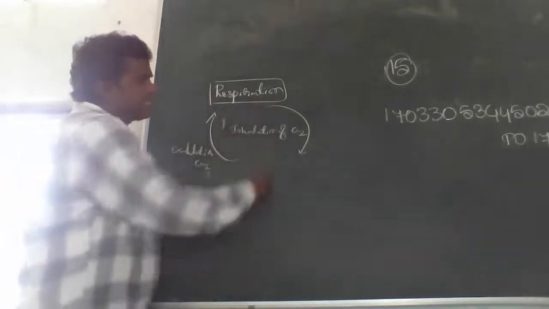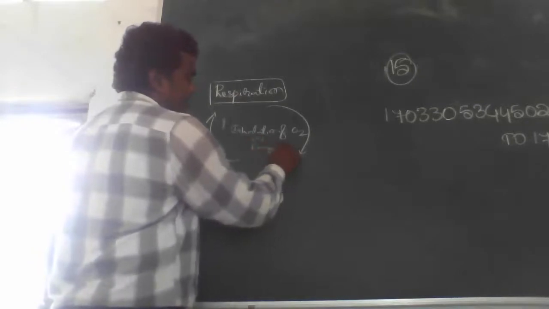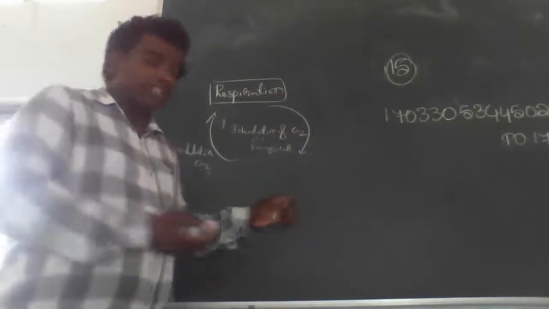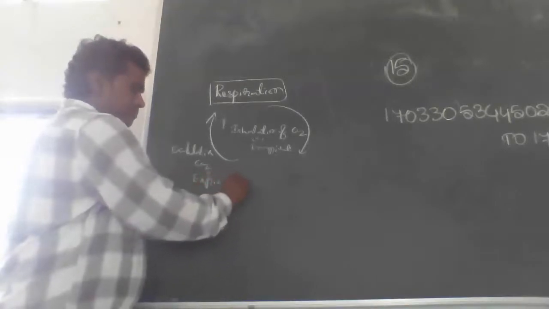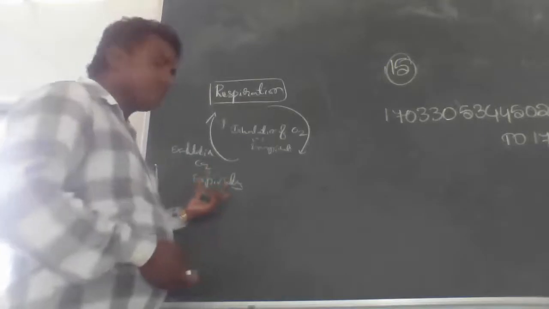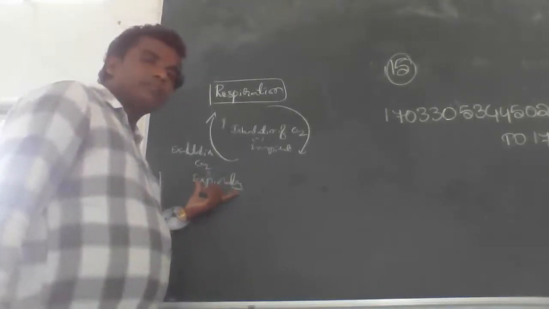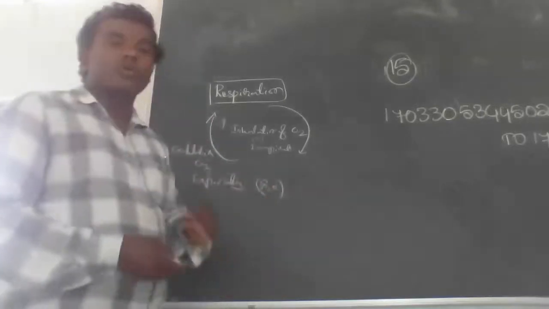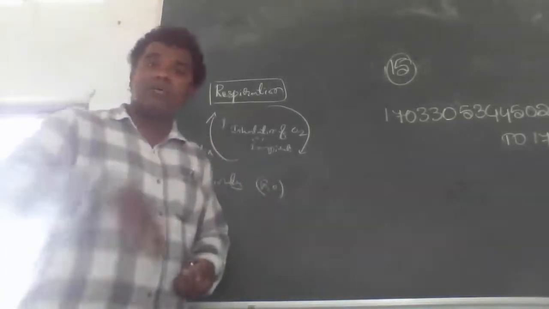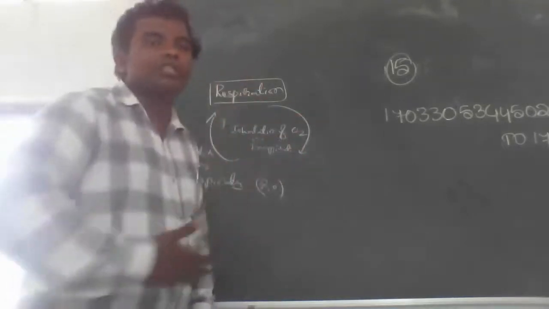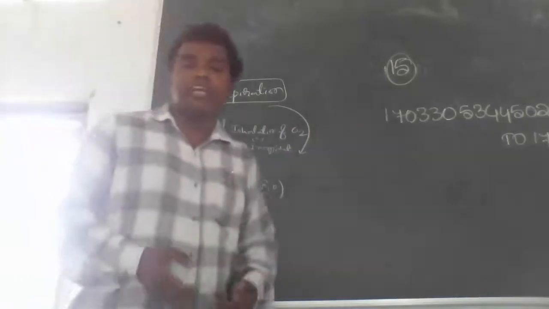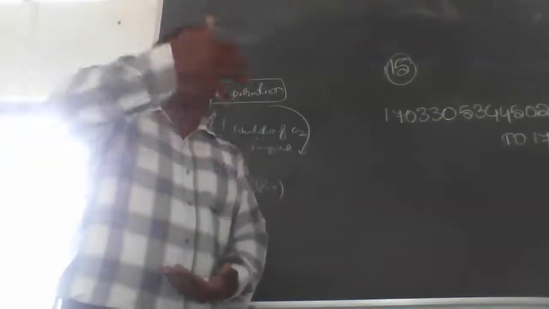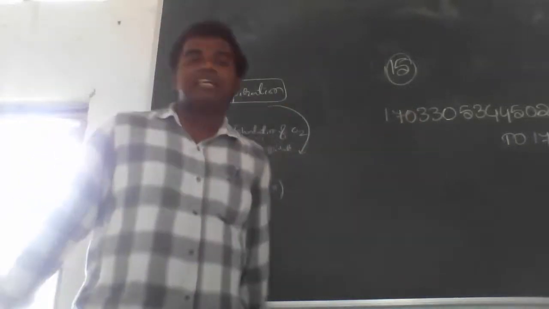One more definition: inspiration of oxygen into the respiratory organs, and expiration of carbon dioxide from the respiratory organs to the outside, is called respiration. Once more: inhalation of oxygen into the respiratory organs and exhalation of carbon dioxide from the body to the outside is respiration. Inspiration is oxygen from outside to inside the respiratory tract and organs; expiration is carbon dioxide from the body to the outside.